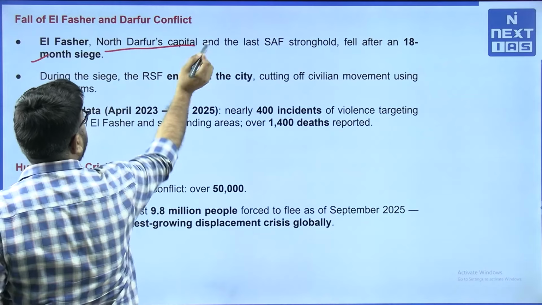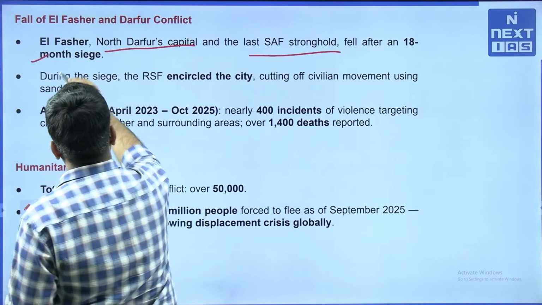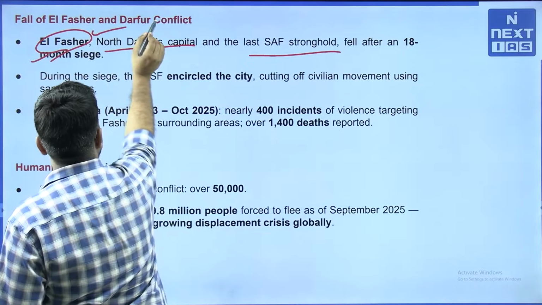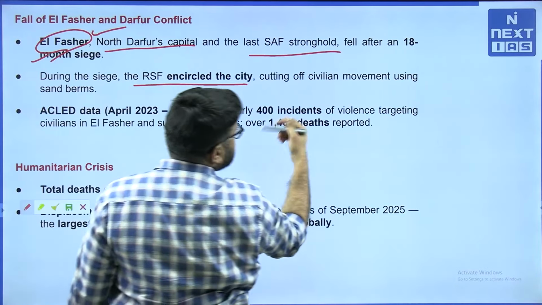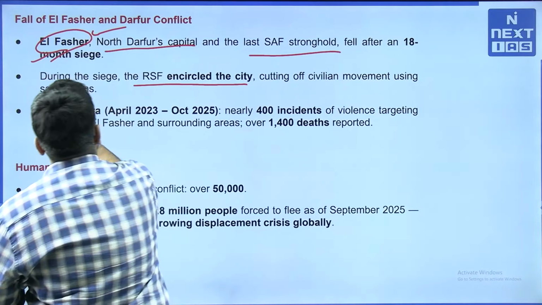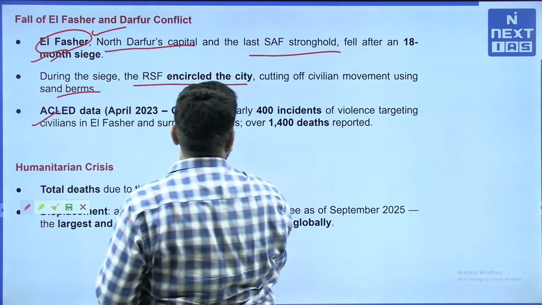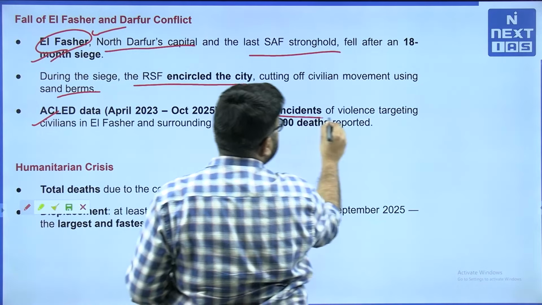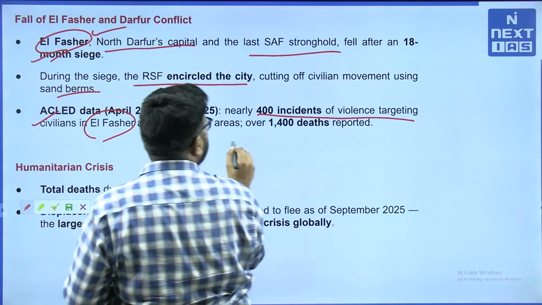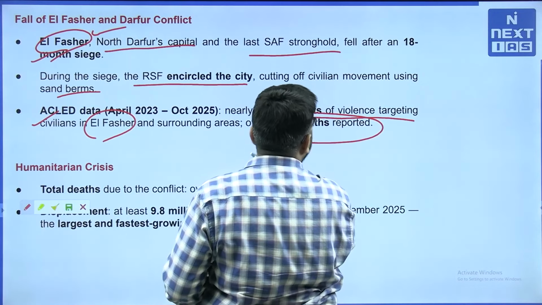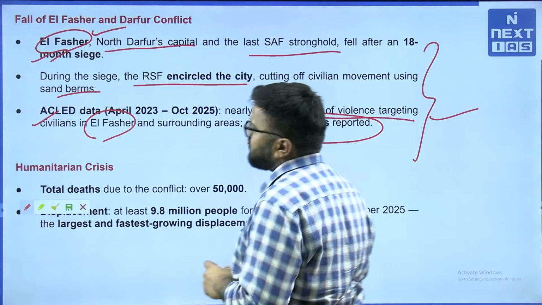Fall of Al-Fashir and Darfur conflict. Al-Fashir, North Darfur's capital and the last SAF stronghold, fell after an 18-month siege. So, we have seen the fall of Al-Fashir in recent times. During the siege, the RSF encircled the city, cutting civilian movement using sand berms. ACLED data from April 2023 to October 2025 show nearly 400 incidents of violence targeting civilians in Al-Fashir and surrounding areas, with over 1,400 deaths. So, in this particular incident alone, we have 1,400 deaths being reported.